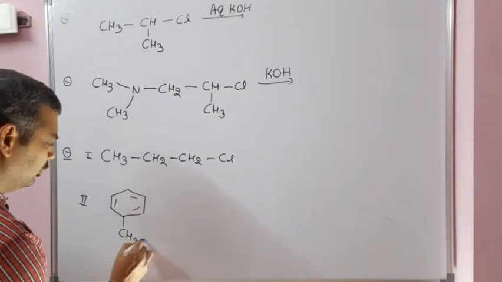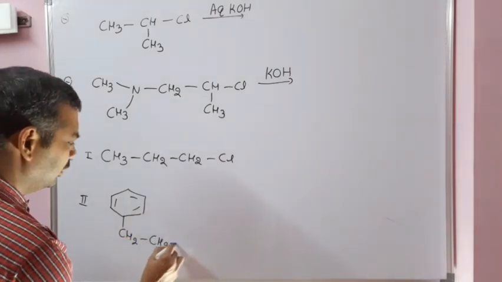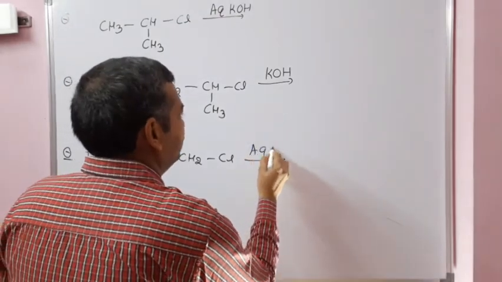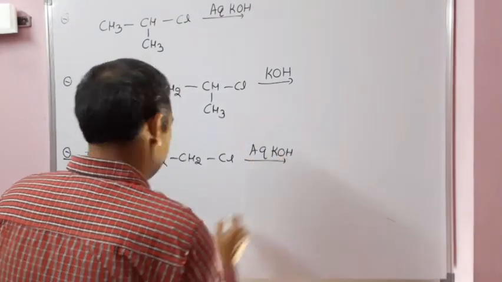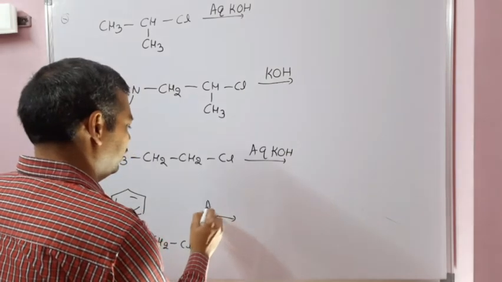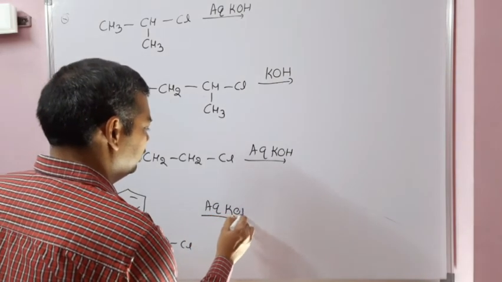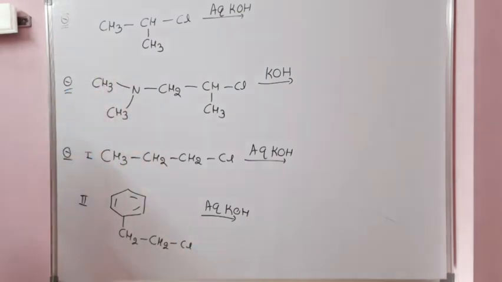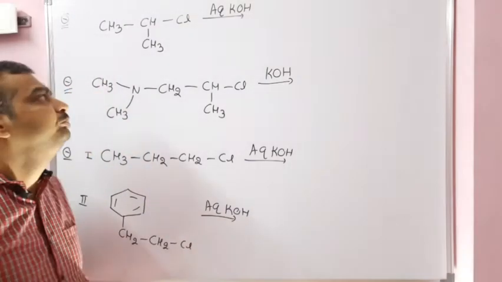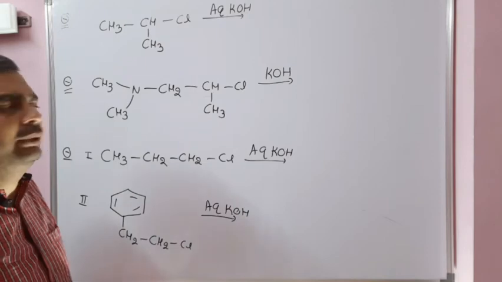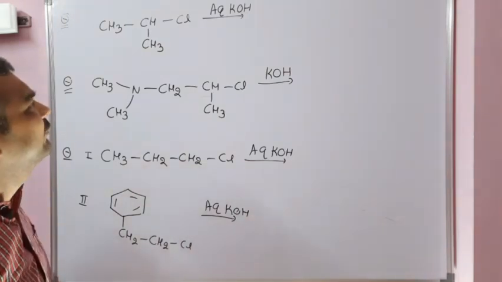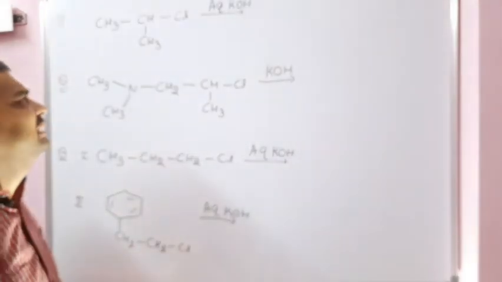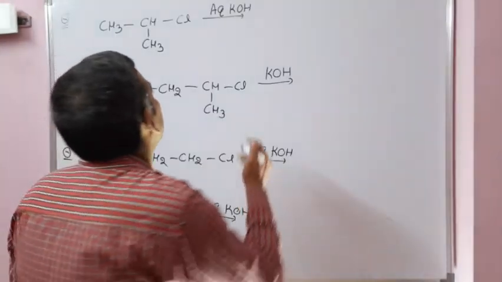CH2, CH2, Cl reacts with aqueous KOH. Okay, see, three questions. In the first question, isopropyl chloride reacts with aqueous KOH. This is a secondary alkyl halide, so generally an SN2 reaction will take place.